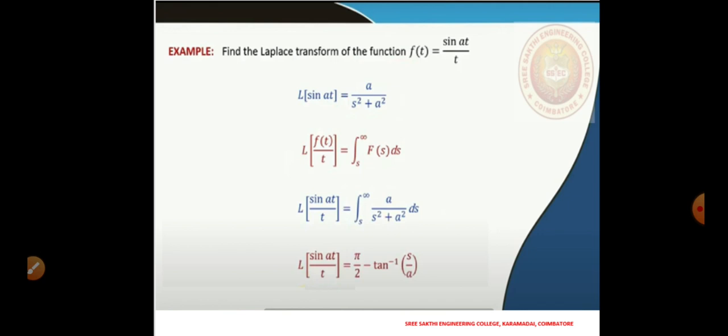We just integrate L of sin at, that is the integral from s to infinity of a over s squared plus a squared ds, and that means the Laplace of sin at by t is pi by 2 minus tan inverse of s over a.